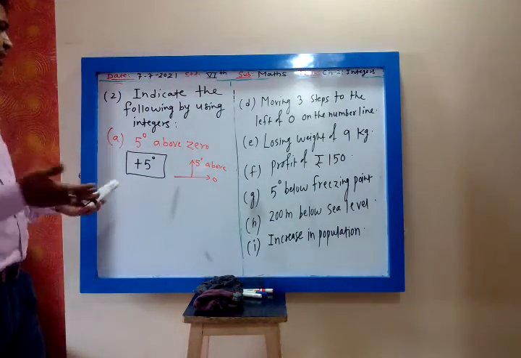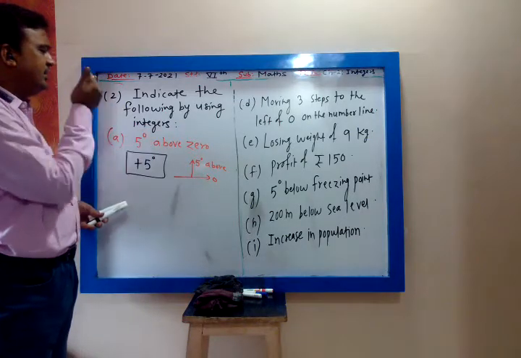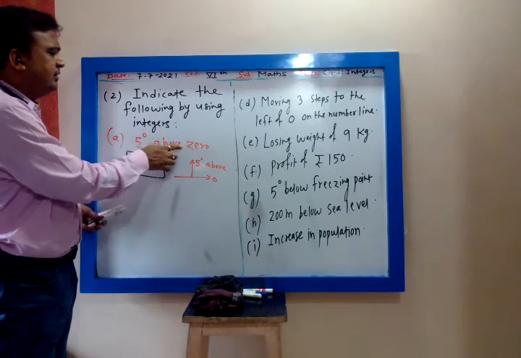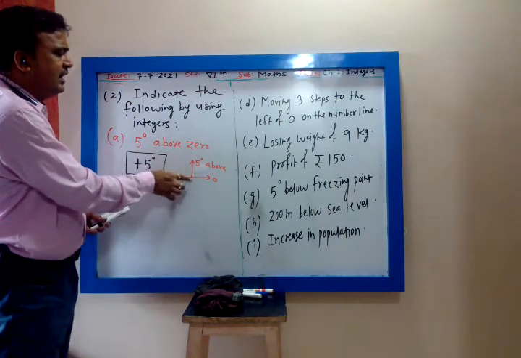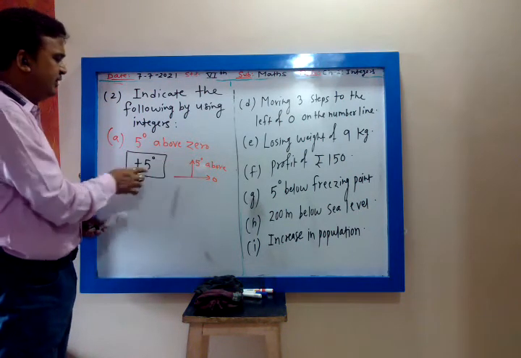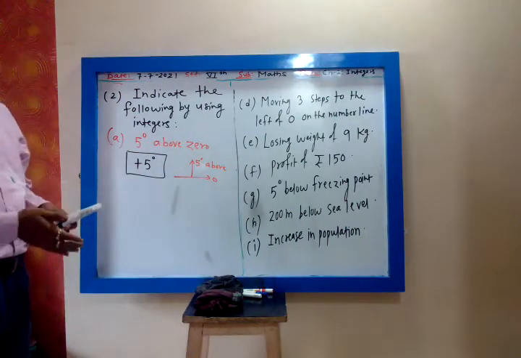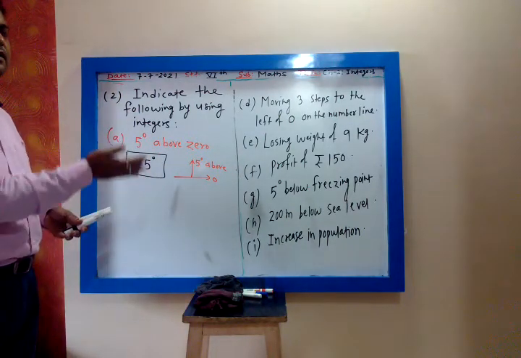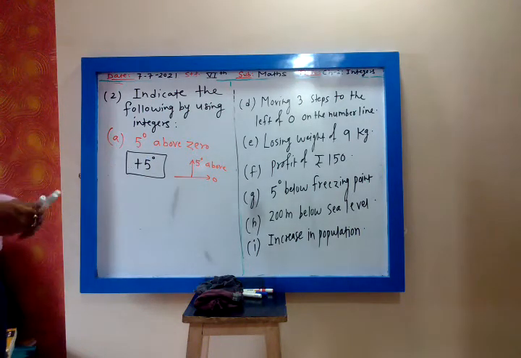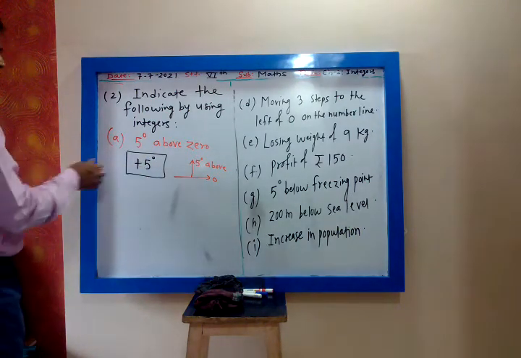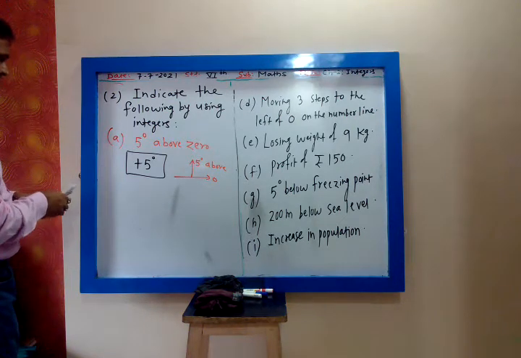My dear, you have to write down this sentence in words. So 5 degree above 0, this is my 0. 5 degree above means there is an increase of 5 degree. For increase we use the symbol plus. That's all. Above means increase. So the answer is plus 5 degree.